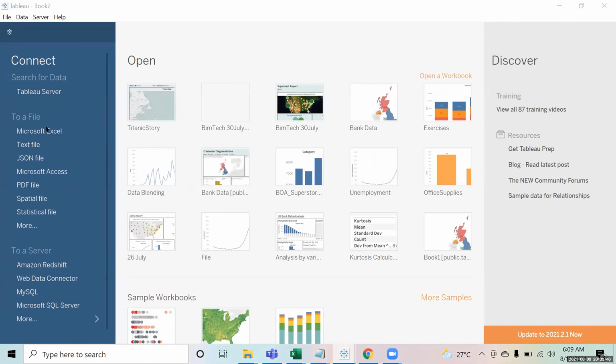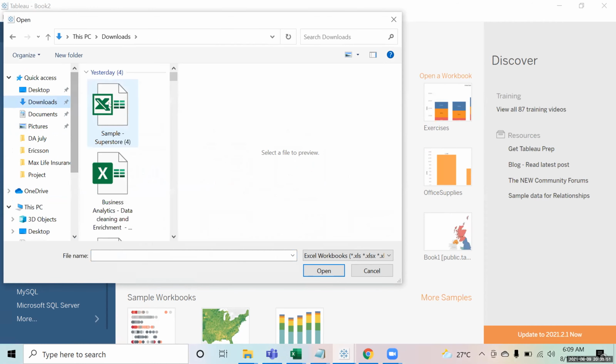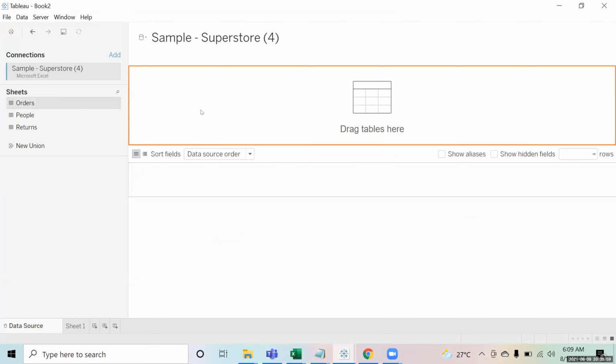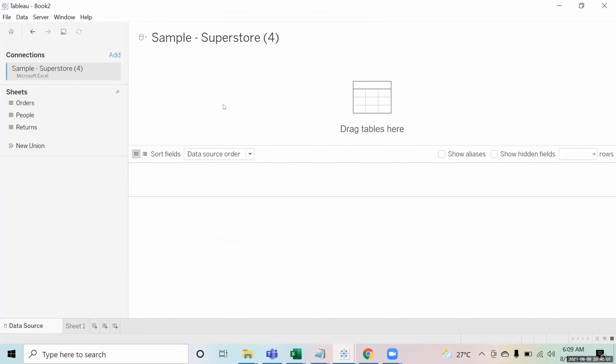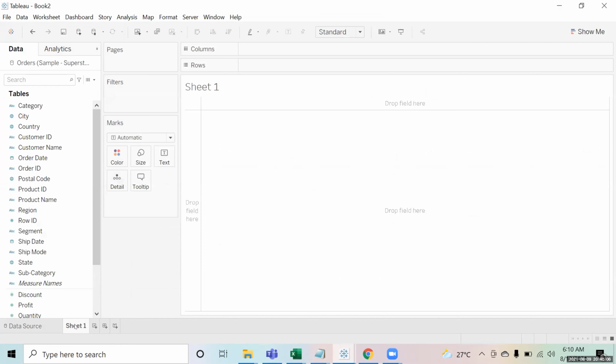So what we'll do, let's bring the data of the sample superstore in. Now, suppose let's create a chart over here.